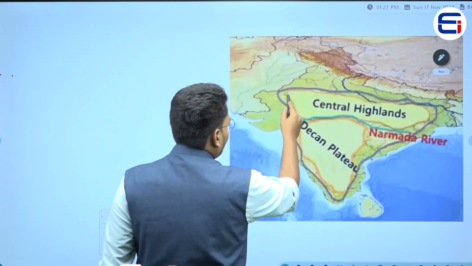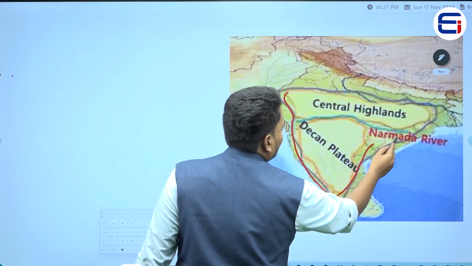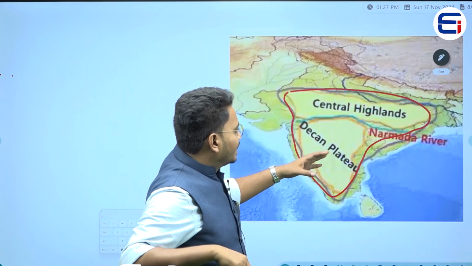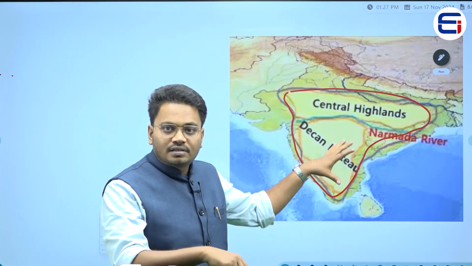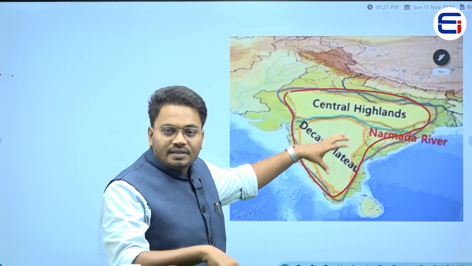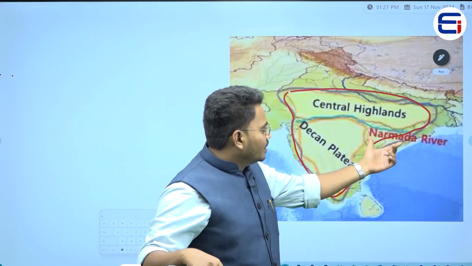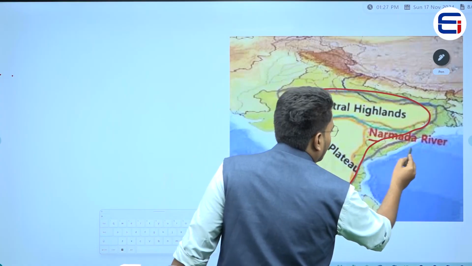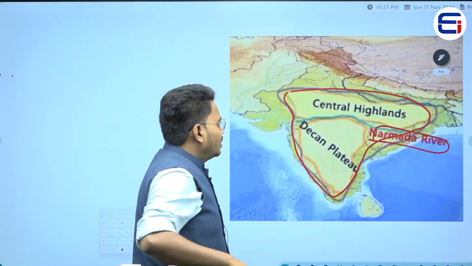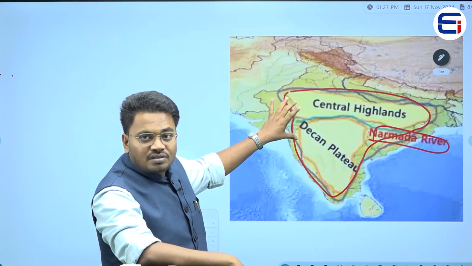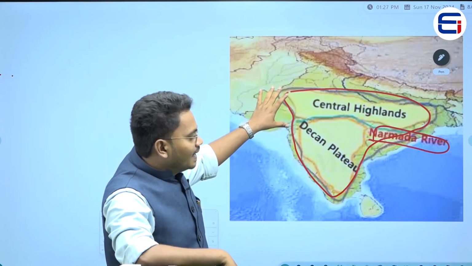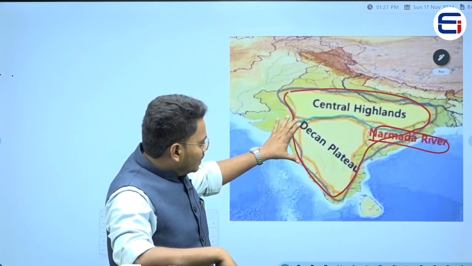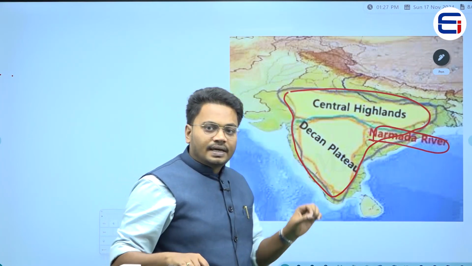portion is a peninsular plateau, and in this peninsular plateau you can see two divisions. We are making these two divisions based upon a river, that is the Narmada river. So, to the north side of the Narmada river, this peninsular plateau we are calling the Central Highlands, and towards the southern side of the Narmada river, this plateau is called the Deccan Plateau.